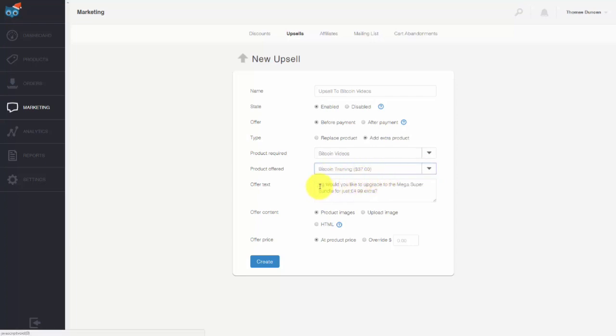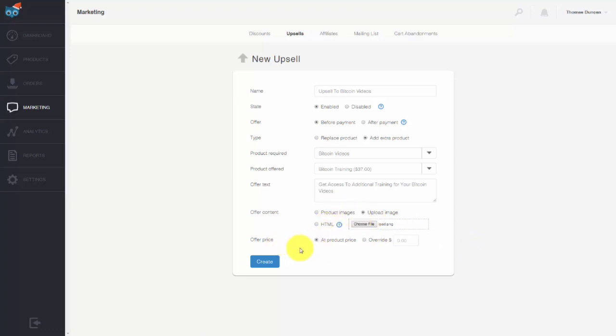Now we can offer some offer text so that when the person sees the upsell, they will see a certain phrase, and we can use what's there or we can write something in. What we can do here is upload an image to go along with the videos. So we can click Upload Image, and then we can choose a file that we can place with our upsell.